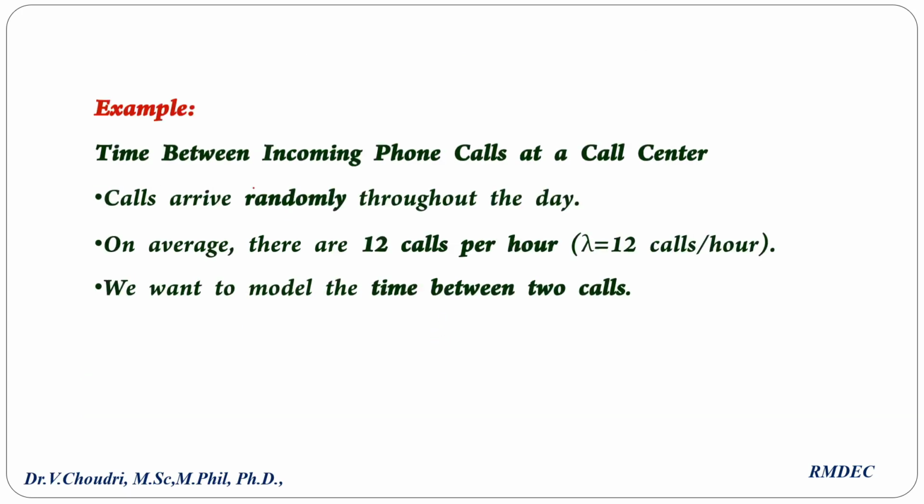See one example. Time between incoming phone calls at a call center. All calls arrive randomly throughout the day and do not depend on the others. On average, there are 12 calls per hour. So we want to model the time between two calls. The first call and the second call, in between these two, there is a gap. We have to model this based on the exponential distribution, based on the three conditions.